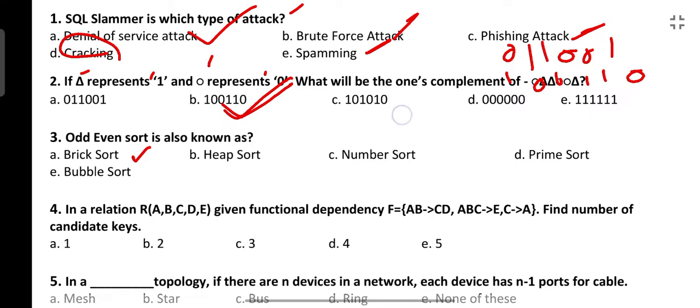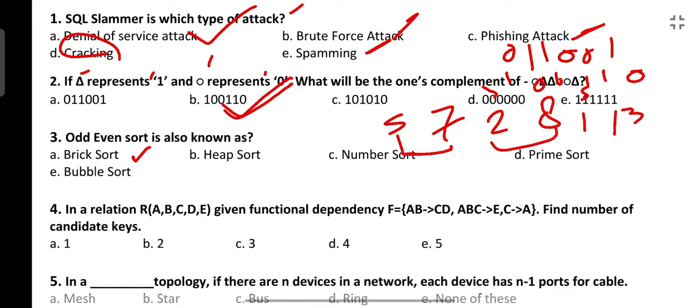Suppose numbers are given like 5 7 2 8 1 13. It will start from the odd index, so index 1, then index 3, index 5, and these pairs will be sorted. Here it is already sorted, already sorted, already sorted.